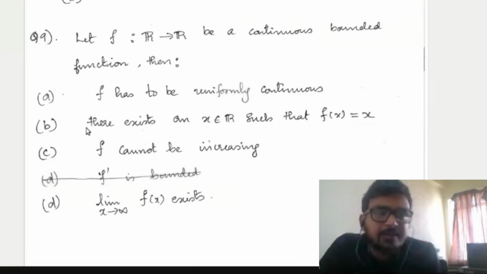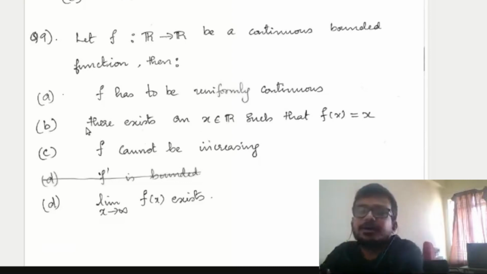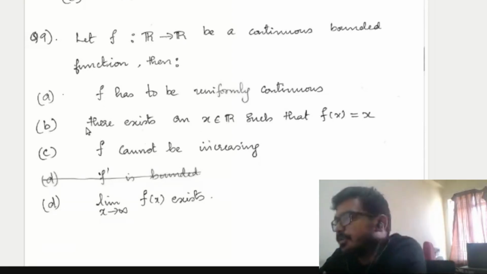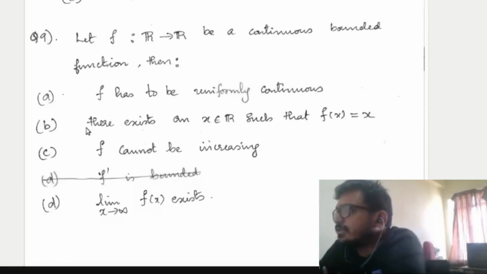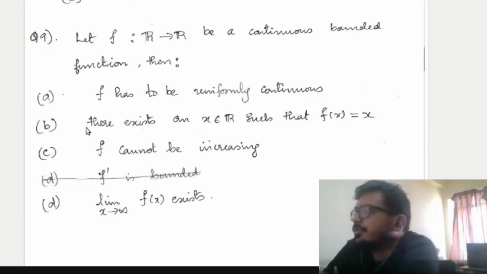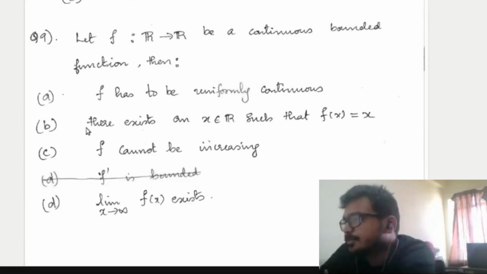Okay, question 9. Let f from R to R be a continuous bounded function. Then which of the following are true? Option A: f has to be uniformly continuous. Option B: there exists an x belonging to R such that f of x equals x. Option C: f cannot be increasing. Option D: the limit as x tends to infinity of f of x exists.